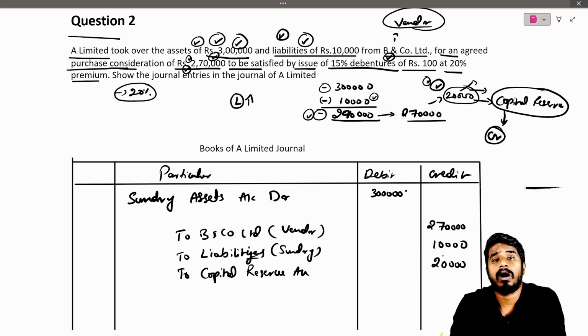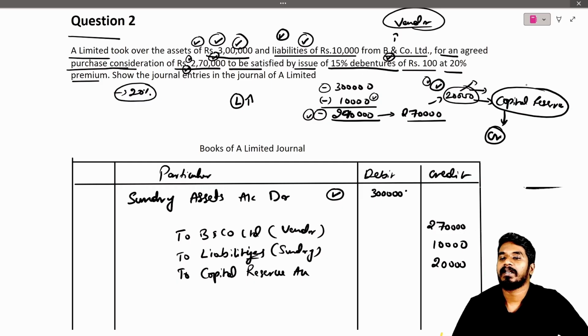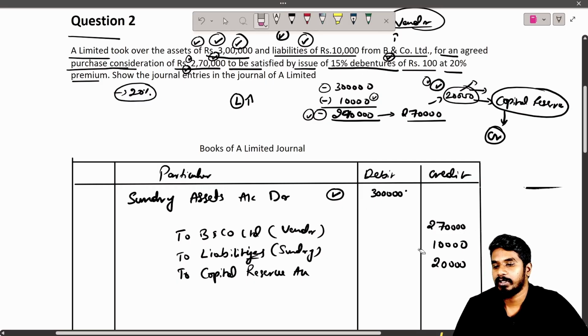If you are getting confused, you can do one thing, one blind method. Let us see the blind method. So this is your 3 lakh on your debit side. Let me say you didn't get this, what to do?